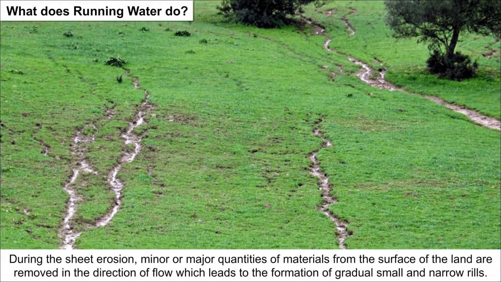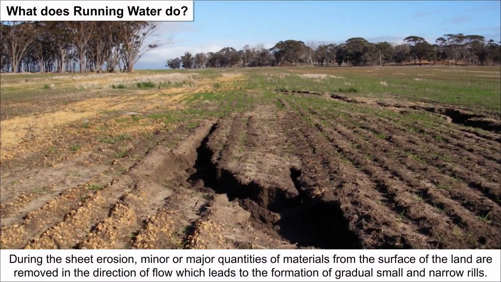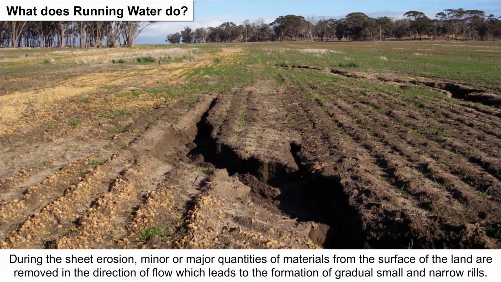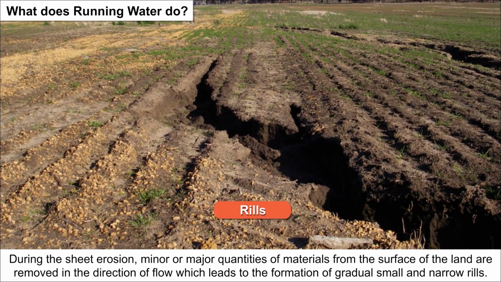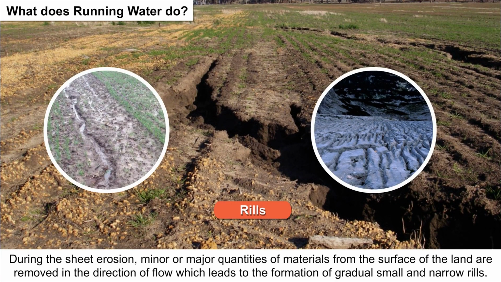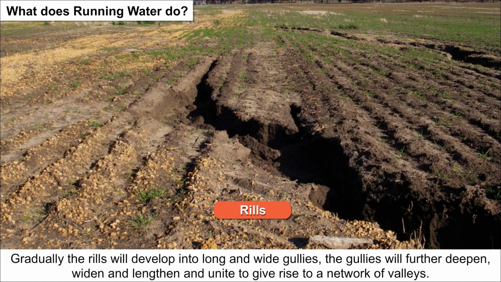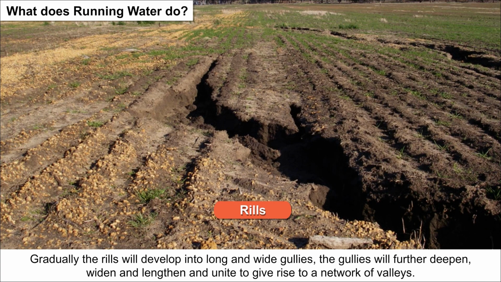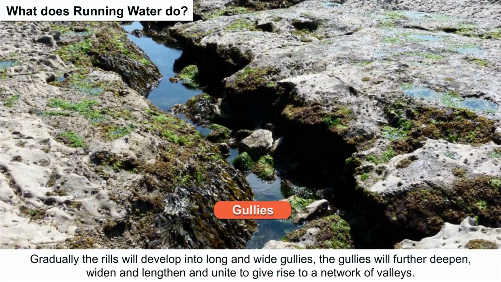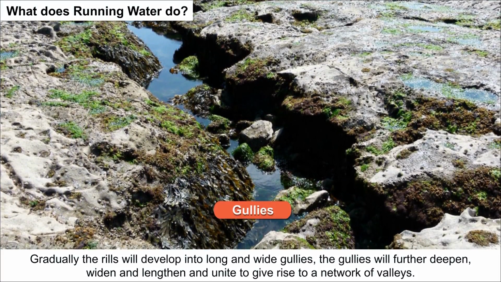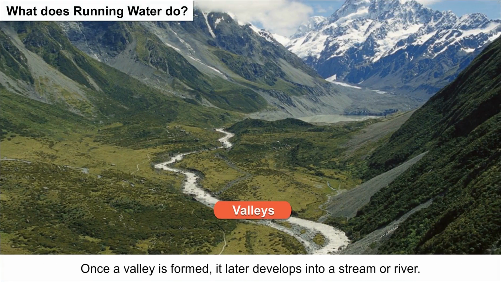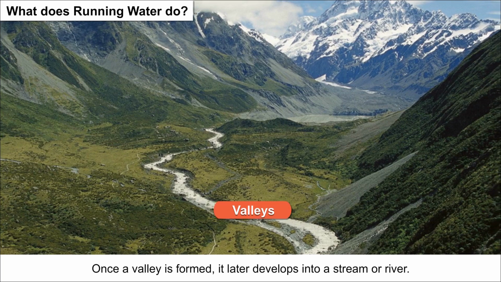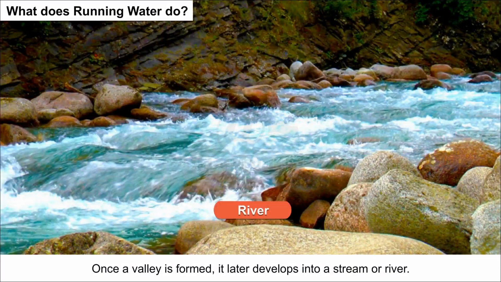During sheet erosion, minor or major quantities of materials from the surface of the land are removed in the direction of flow, which leads to the formation of gradual small and narrow rills. Gradually, the rills will develop into long and wide gullies. The gullies will further deepen, widen, and lengthen, and unite to give rise to a network of valleys. Once a valley is formed, it later develops into a stream or river.